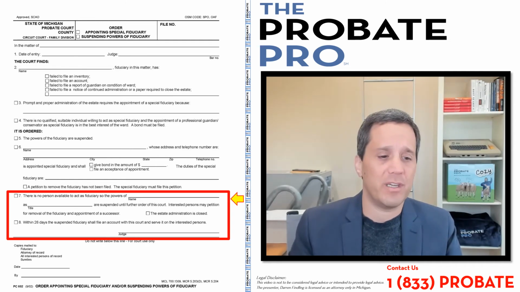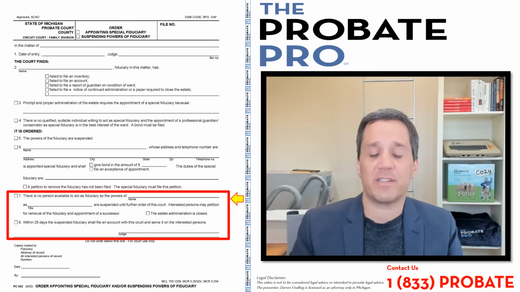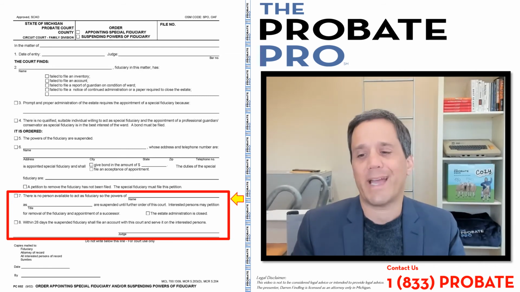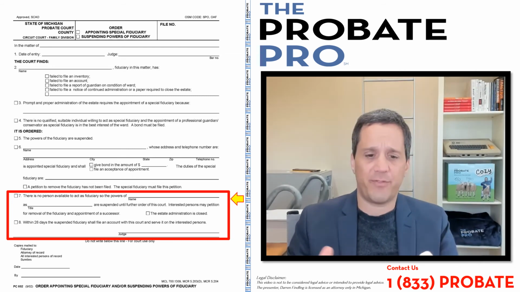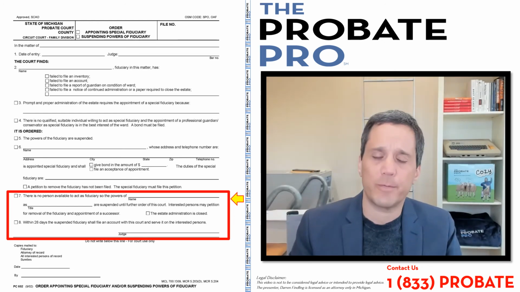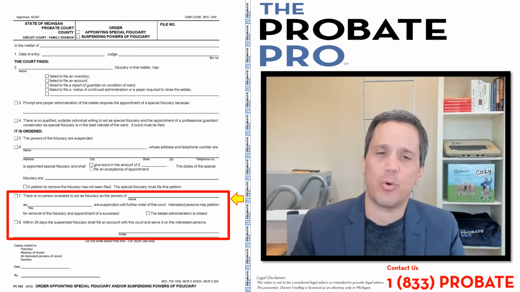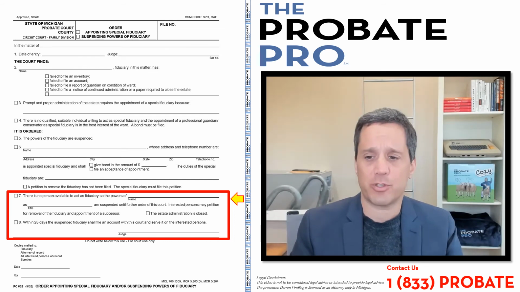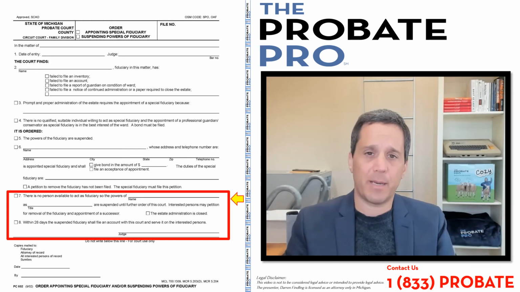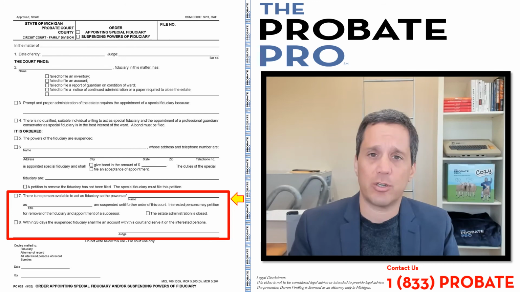Section 8, within 28 days the suspended fiduciary shall file an account. So imagine the suspended fiduciary is now being ordered to account to the court for their actions and affairs, and there should be a requirement to serve. So again, a lot of options for the court to reference here, and the court can trigger this order for suspension of fiduciary and appointment of a special fiduciary based on its own review of the court file. It may be on a petition, it may be on information that is learned.